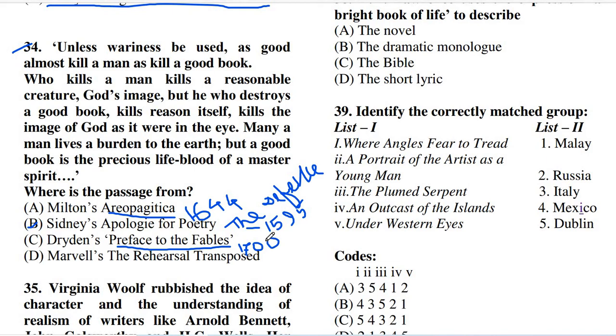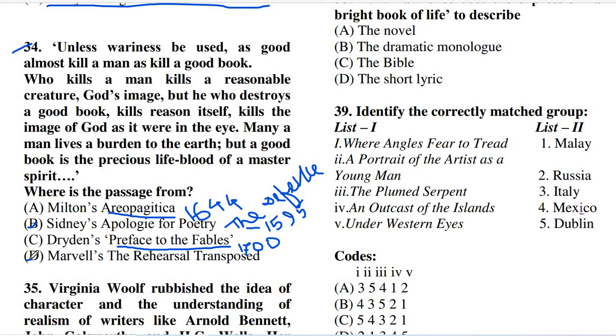And the other book, that is option number C, we have Marvell's The Rehearsal Transposed. This is a book which represents the universal value of presenting something quite crucially. So we have to tell, among the following options, where the above mentioned passages are taken from.